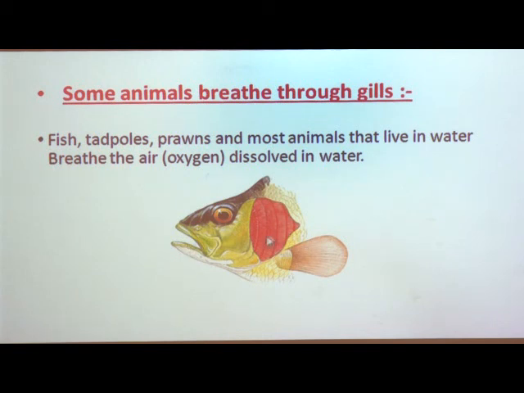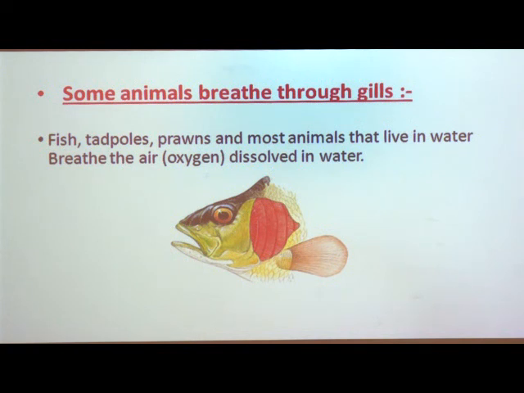These are the gills present on the body of fish. As the water passes over the gills, the dissolved oxygen is taken in and carbon dioxide is given out. See, this is the picture of fish in which you can see the gills. So, these are some methods of breathing, like breathing through lungs, through body holes, through spiracles